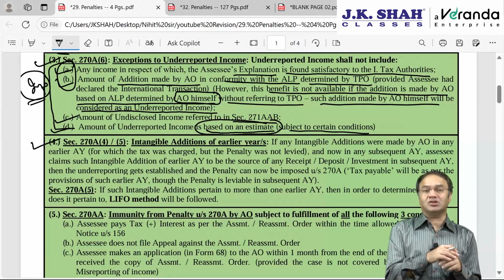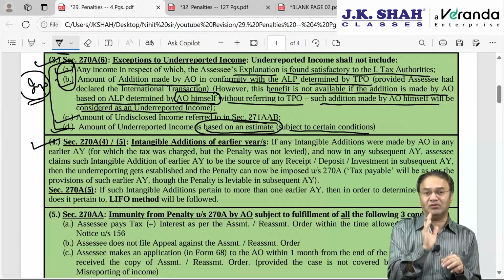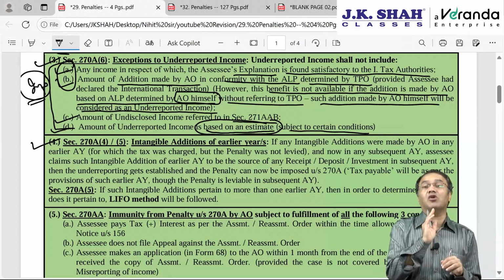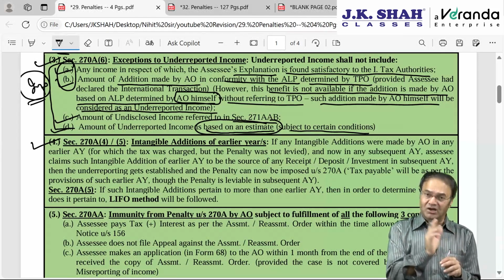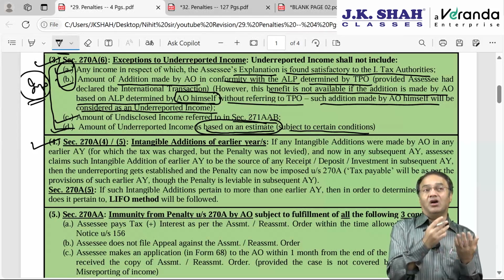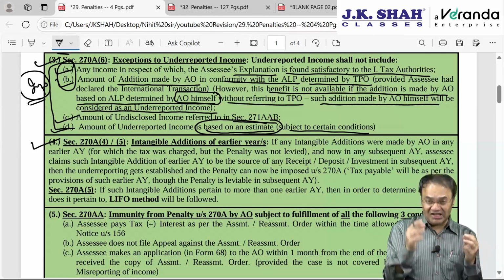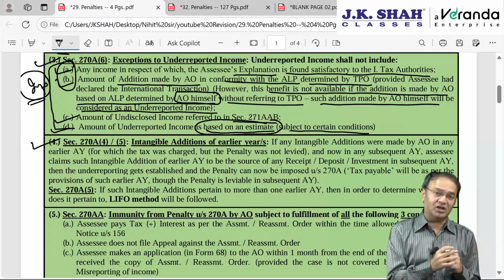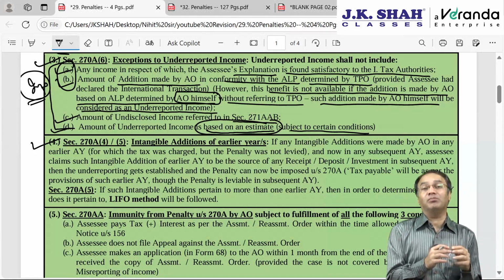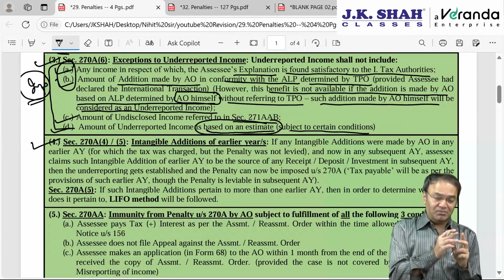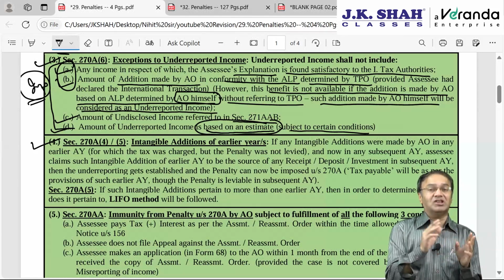The AO has made an addition. What is intangible? Intangible means something which is there but which cannot be seen. Goodwill, copyright, trademark, which cannot be seen but are there in this world. Something which exists but does not exist, that kind of thing. So intangible additions are those additions which are primarily made by the AO without any concrete evidence. If any intangible additions were made in an earlier year, let me explain it to you with the help of an example.